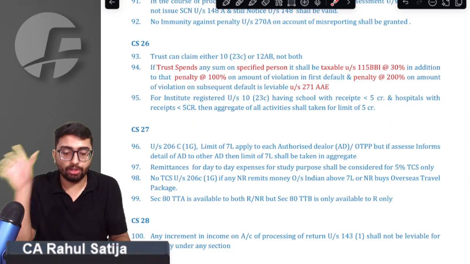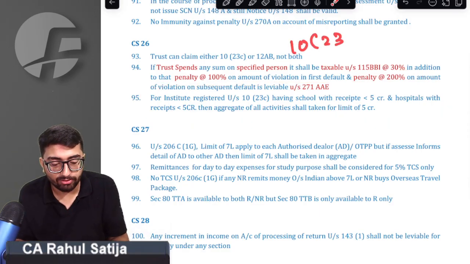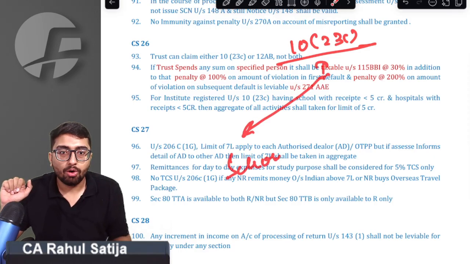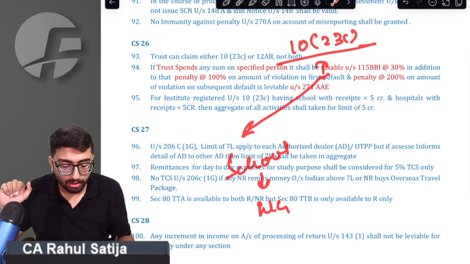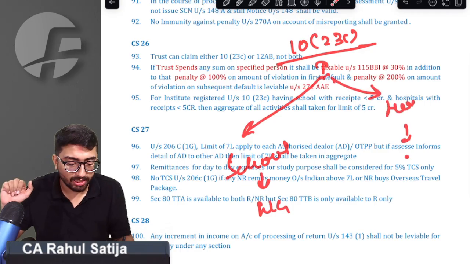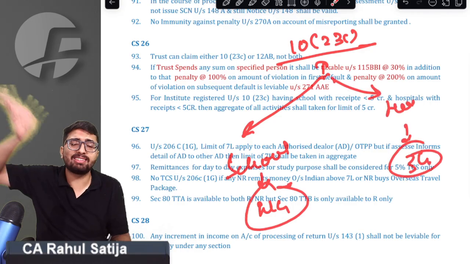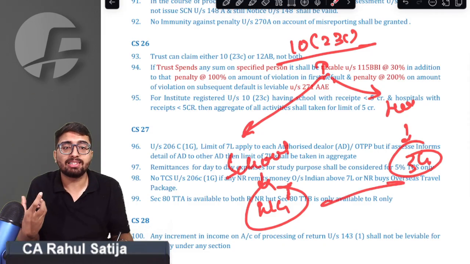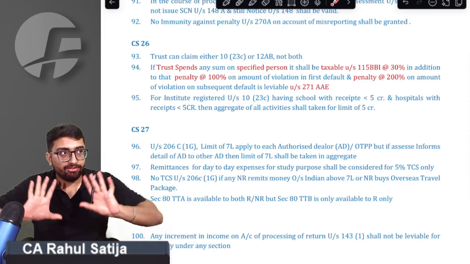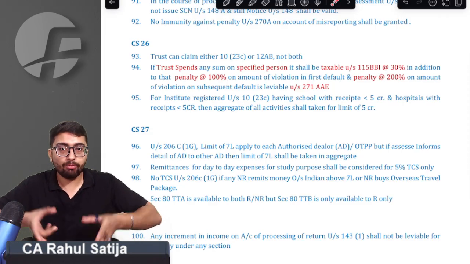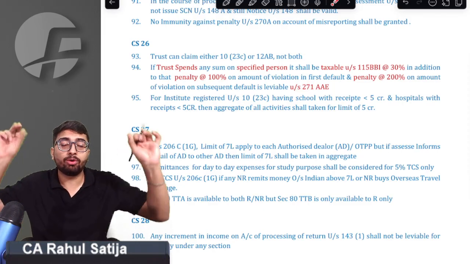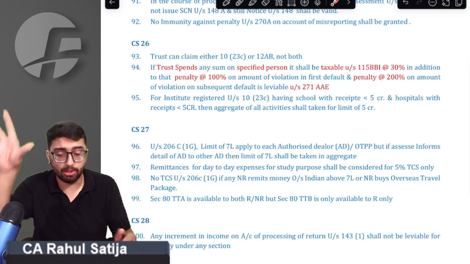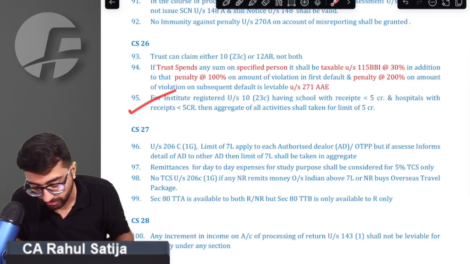Sir, for example, we have an institute which falls under the category of 10(23C). It has a school whose receipts are 4 crore, and a hospital whose receipts are 3 crore. So individually it is less than 5 crore, but in aggregate it exceeds 5 crore. Will they be required to get registration? Right answer is yes, they have to get registration done. If their turnover in aggregate had been within 5 crore, then no registration was required. But their aggregate turnover exceeded 5 crore, so they require registration, and that too under 12AB. Sir, we got that point.